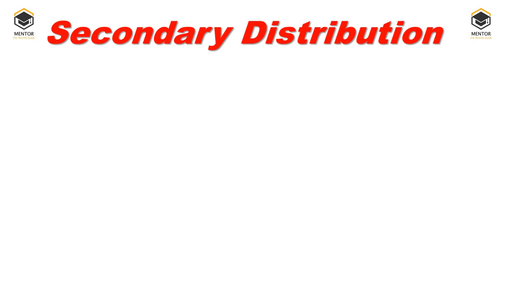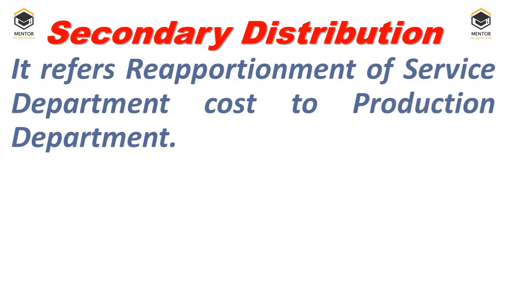What is secondary distribution? What do you understand by secondary distribution? Secondary distribution refers to reapportionment of service department cost to the production department. In the primary distribution, we apportioned the overhead expenditure to all the departments, both production as well as service, based on a suitable and appropriate basis.